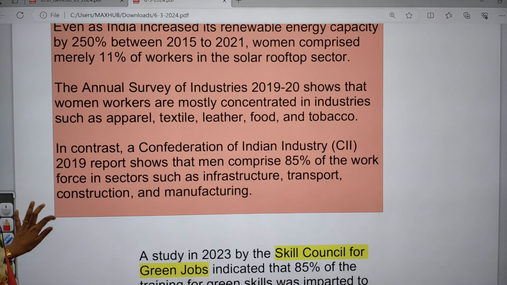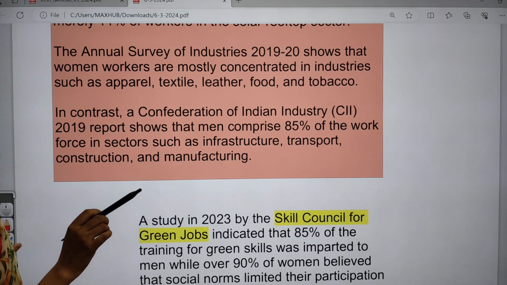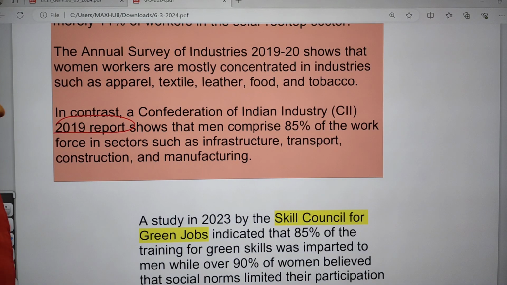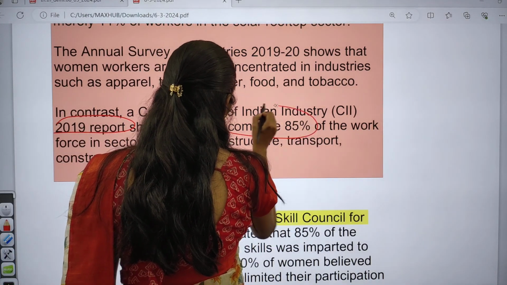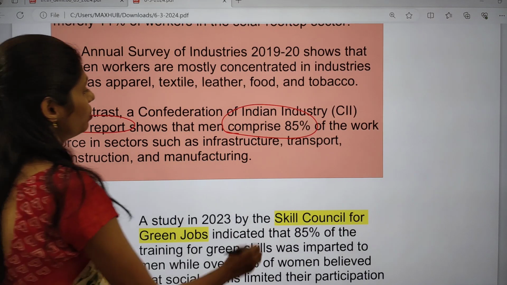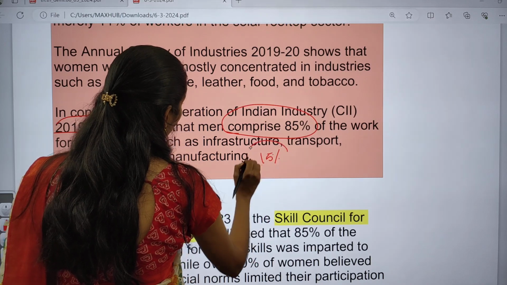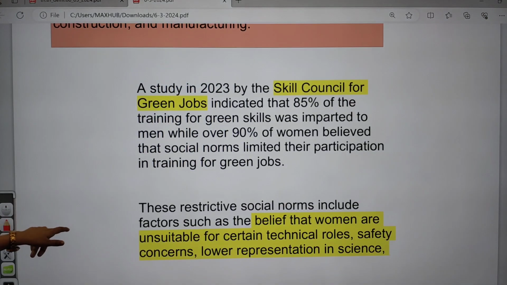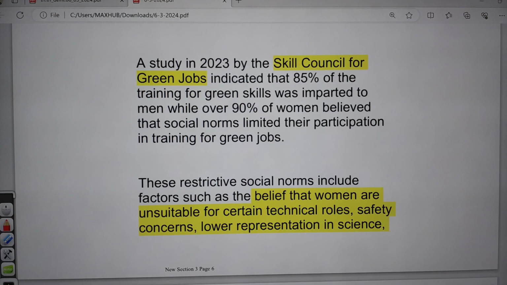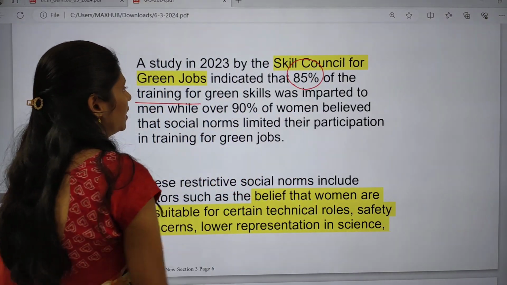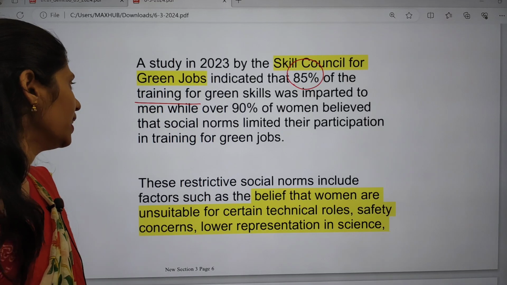And even the Confederation of Indian Industry, that is CII, in its 2019 report says that men comprise 85% of the workforce in infrastructure, transport, construction and manufacturing. So women are the remaining 15%. Here also we can say there is gender disparity. And even a study by the Skill Council for Green Jobs said that 85% of training for green skills is given to men.